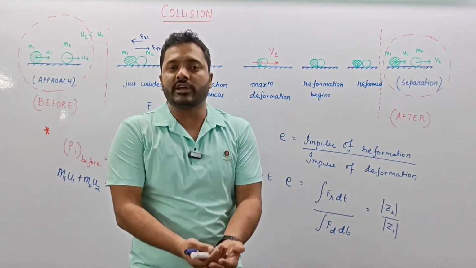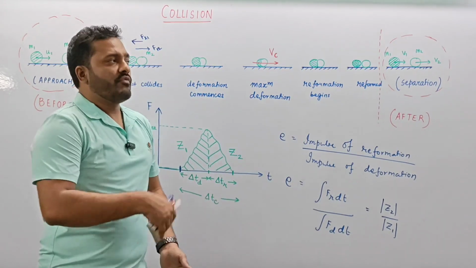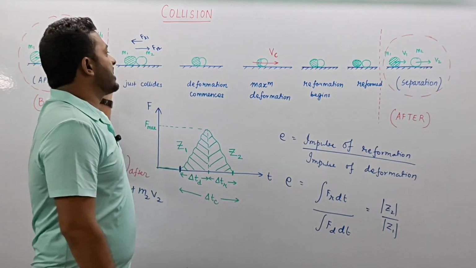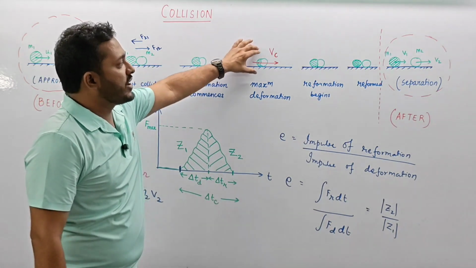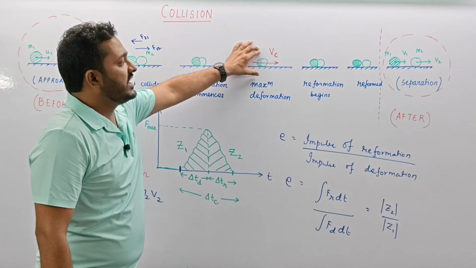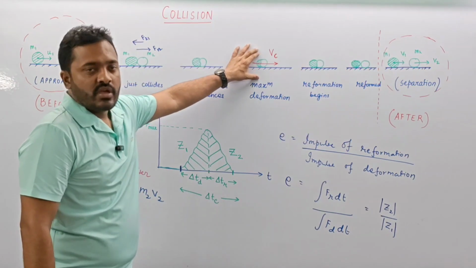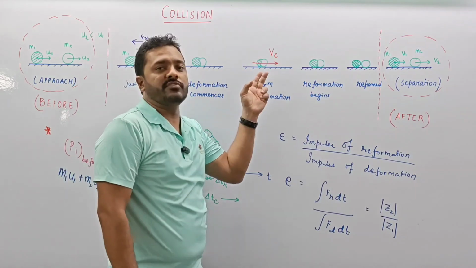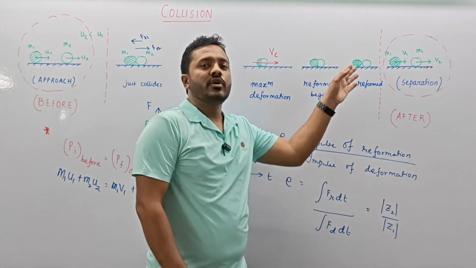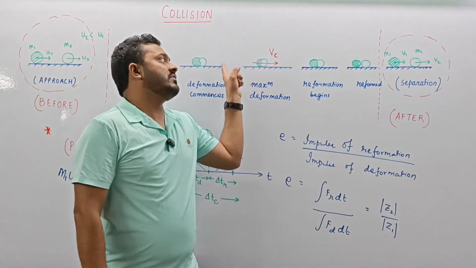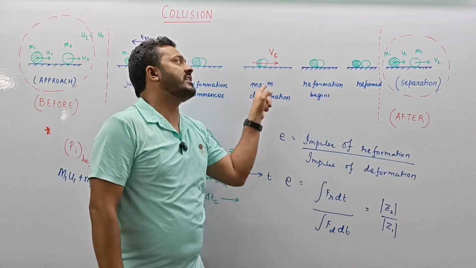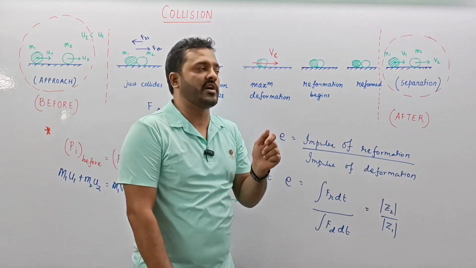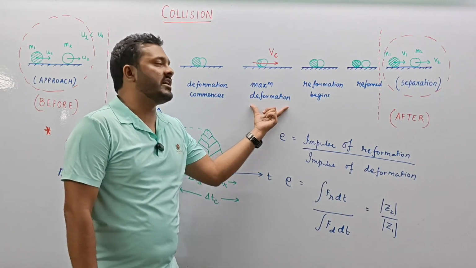That is a case of perfectly elastic collision. One more case is possible, the other extreme, that is the two particles collide with each other, they acquire a common velocity and then they never undergo any reformation. If they do not undergo any reformation, then the two particles will stick against each other and start to move with a common velocity. That is, this case will be achieved and this will be the final result of the collision. That is the two particles will fuse against each other and then it will be regarded as a case